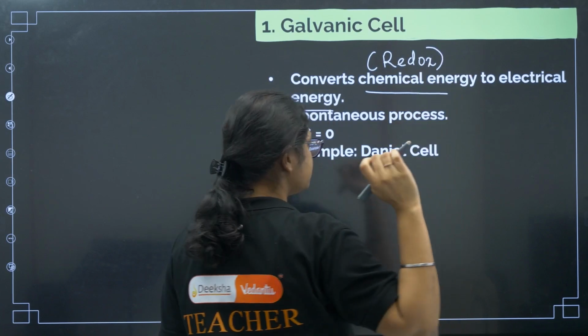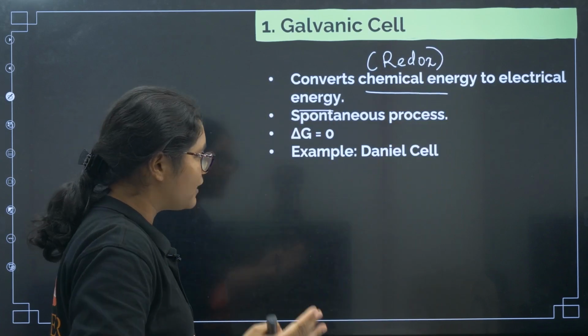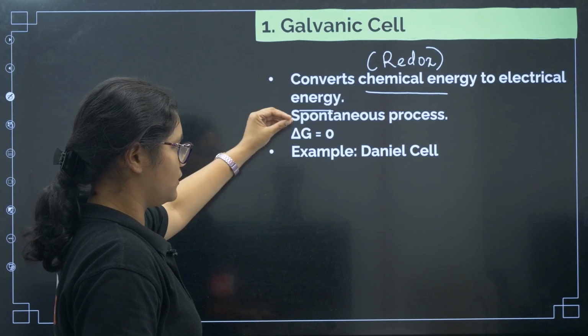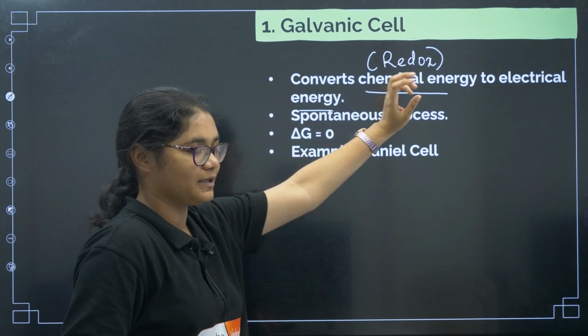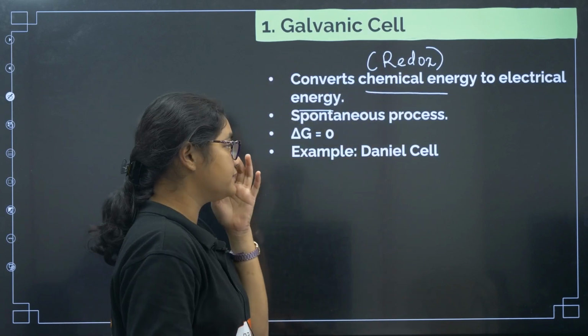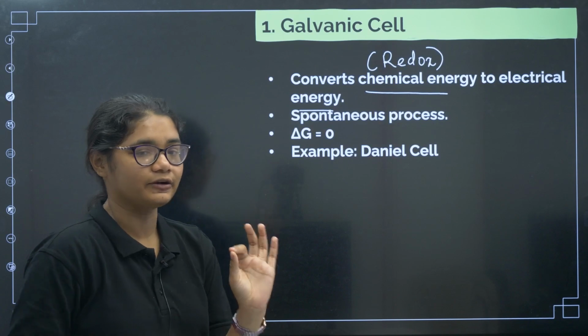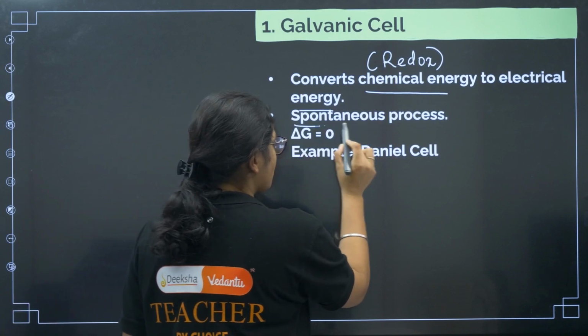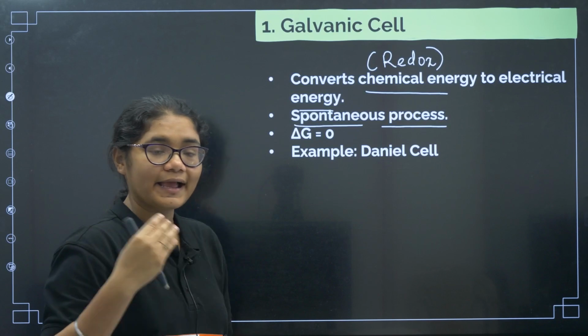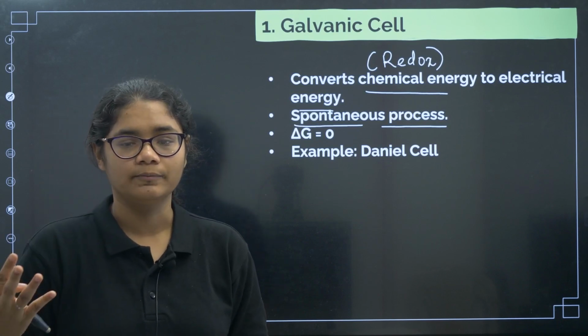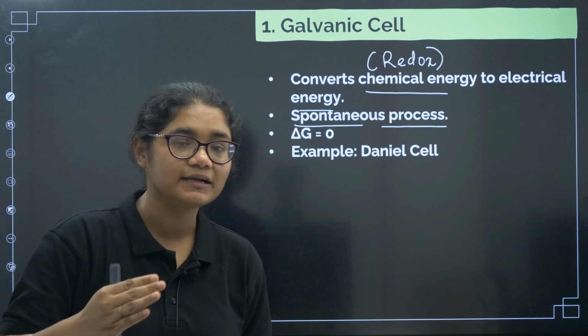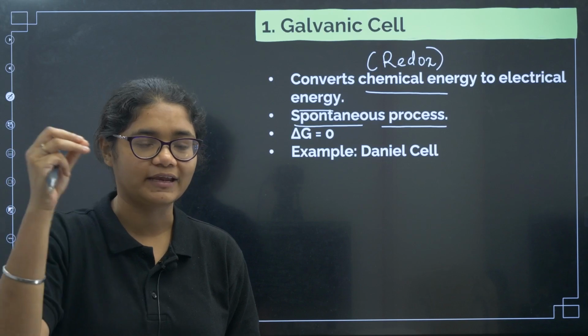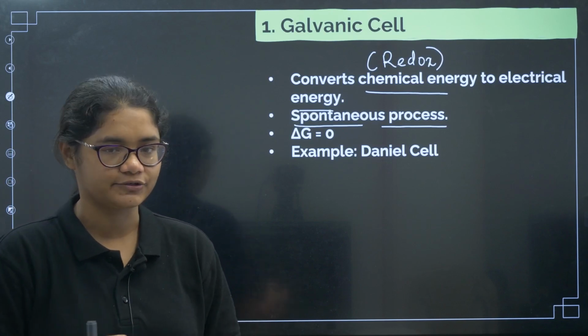Okay, so a redox reaction will take place, and due to these redox reactions, some chemical energy will be released, and this energy will be converted to electrical energy. Clear? Second one, this is a spontaneous process, meaning the reaction will happen on its own. There is no need of any external force to cause this reaction.